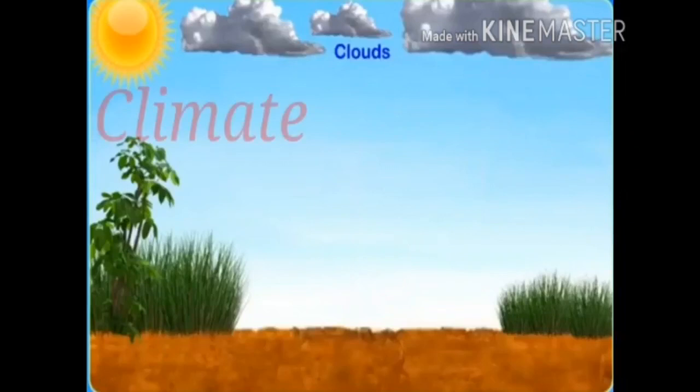Children, next we are going to learn about climate. What type of climate is experienced in Congo? Congo experiences equatorial climate. Why? Because it is located on both sides of the equator. The sun rays fall directly here.